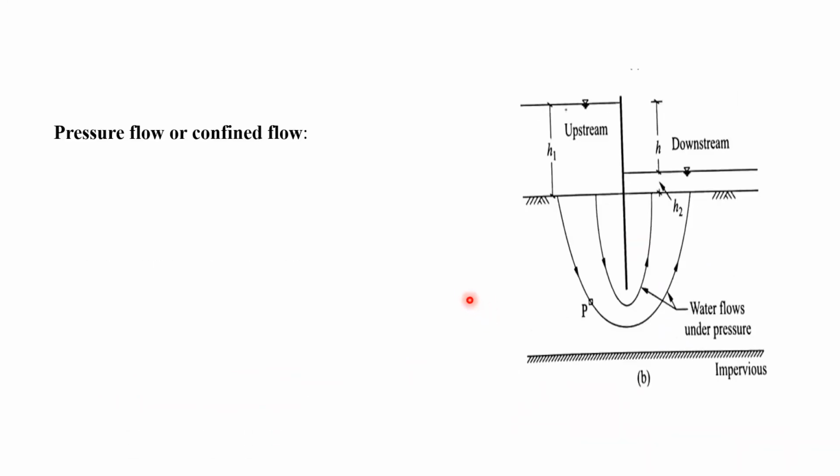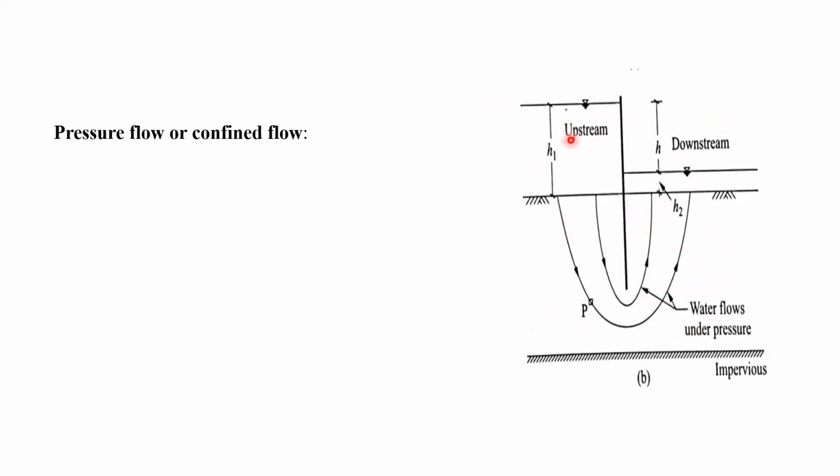The next type of flow is the pressure flow or confined flow. Confined flow means where the water is not easily going to pass from the upstream side to the downstream side, right? Definitely pressure is going to work there. How? Let us take this example. In this figure we can see this is the sheet pile wall, right? Through the sheet pile wall, no seepage will take place. And the foundation of the sheet pile wall is made up of pervious soil.